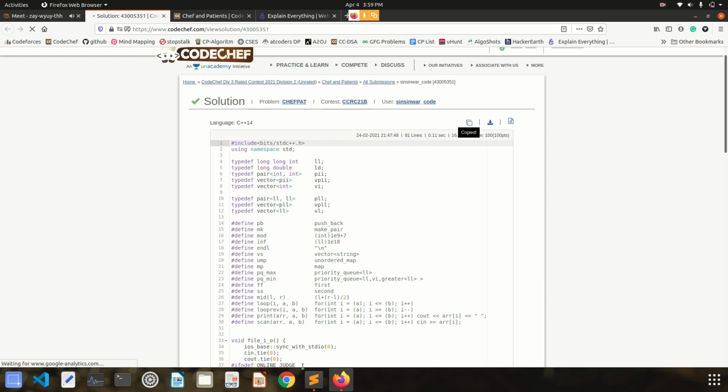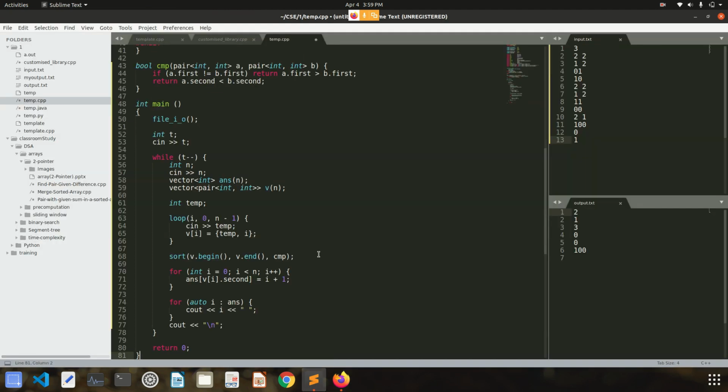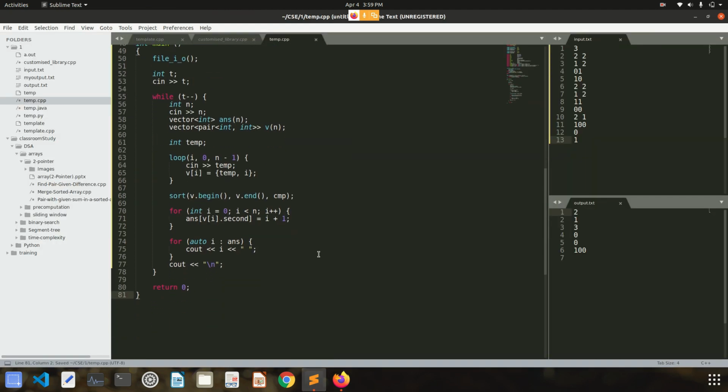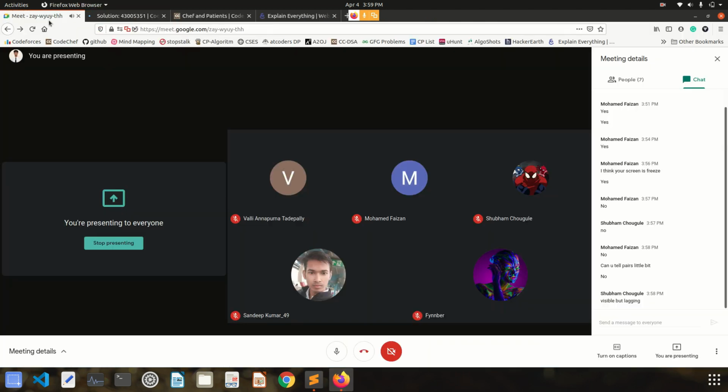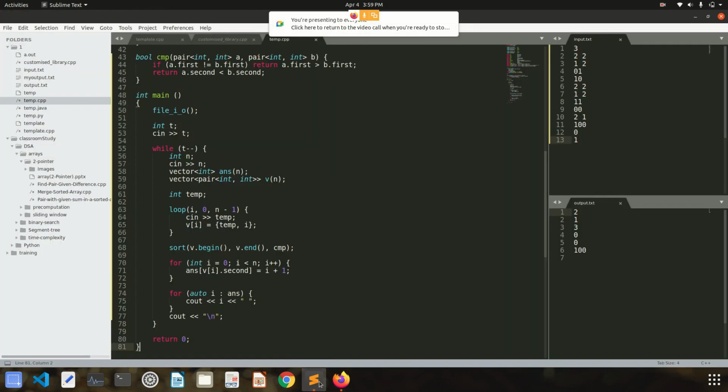Now it is visible, but tell me whether my Sublime Text Editor is visible to you guys or not. I will not switch tabs now if my screen is lagging. Any one of you can unmute and tell me whether my Sublime Text Editor is visible to you guys or not.